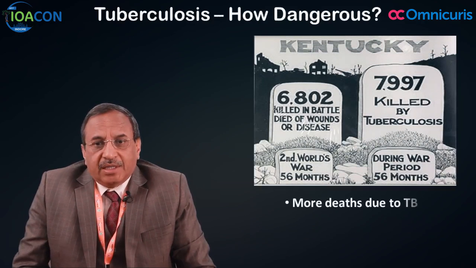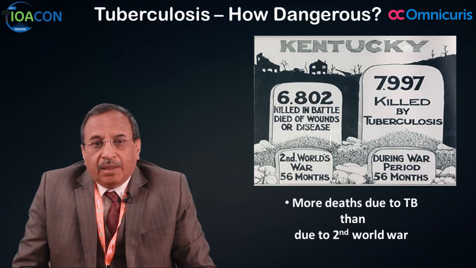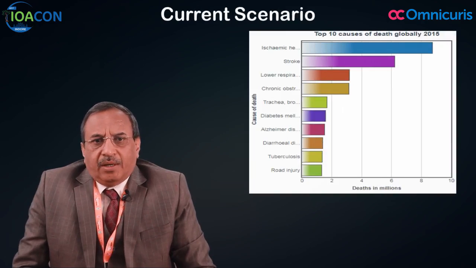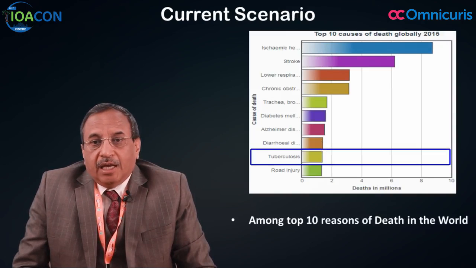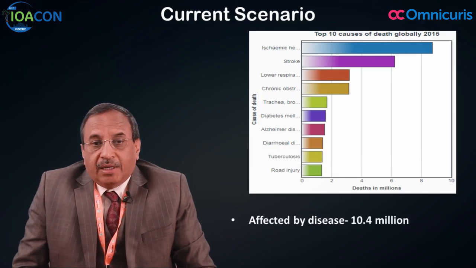Why? Because if you look at the deaths that occurred in the Second World War in 56 months, they were 6,802, while in that duration 7,997 people were killed by tuberculosis. So, it is as deadly as the World War. Now, if you look at the current scenario, it is among the top 10 reasons for death in the world. It is 9th on the ladder as per the 2015 census, and 10.4 million were recorded as affected by the disease, although I believe that not all patients in the world have been recorded.